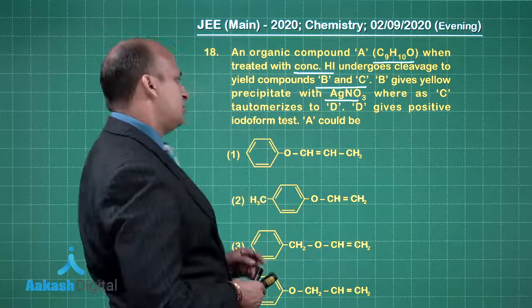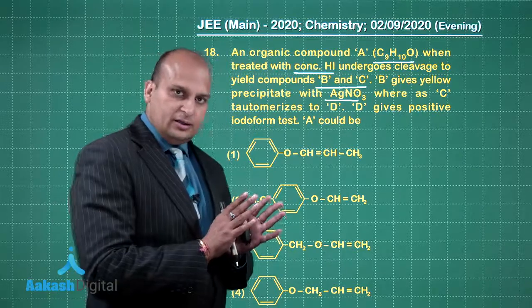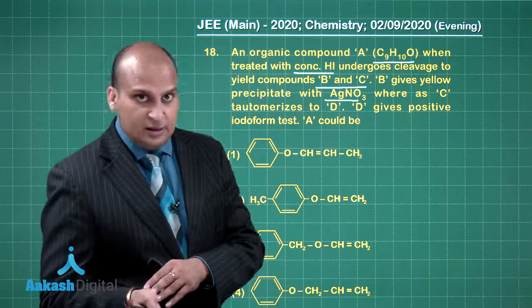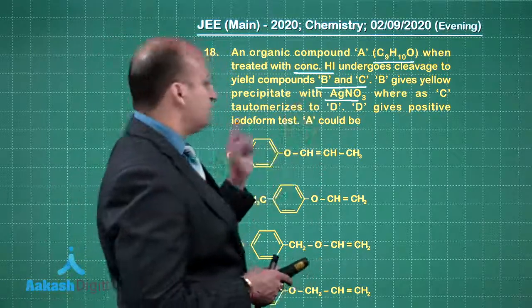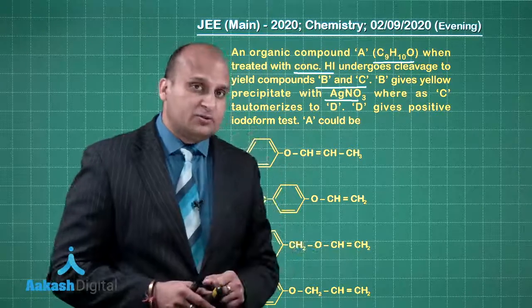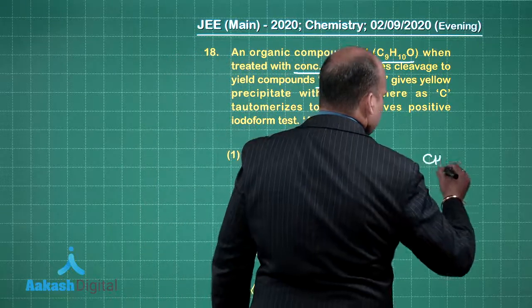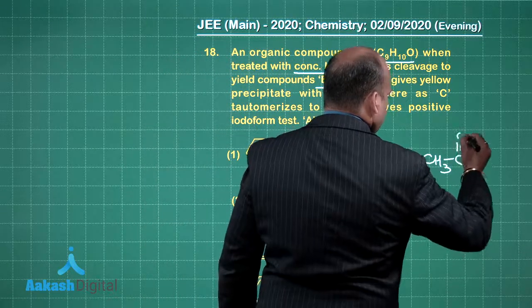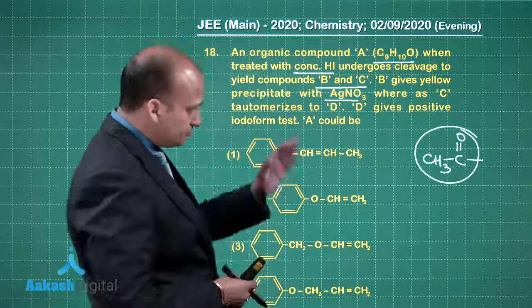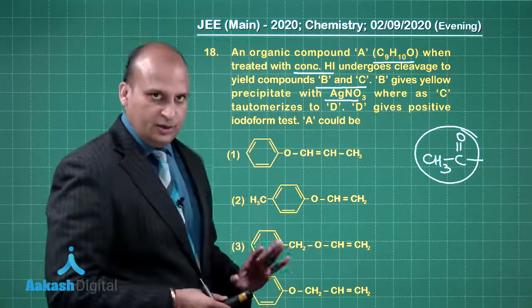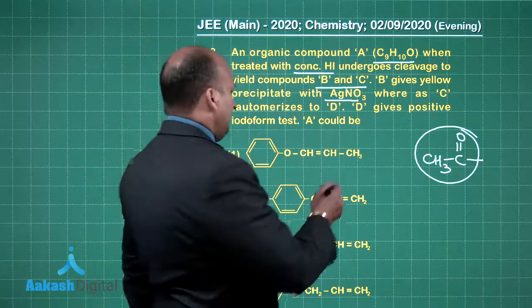Second, C tautomerizes to D. So, when C is tautomerizing to D, either it is in the enolic part or it is in the keto part, but it says that C is tautomerizing to D and D gives positive iodoform test. If D is giving positive iodoform test, it means that D should have this group. This is required for giving positive iodoform test. Okay. So, 2-3 hints that we are having over here. So, the question is A could be.